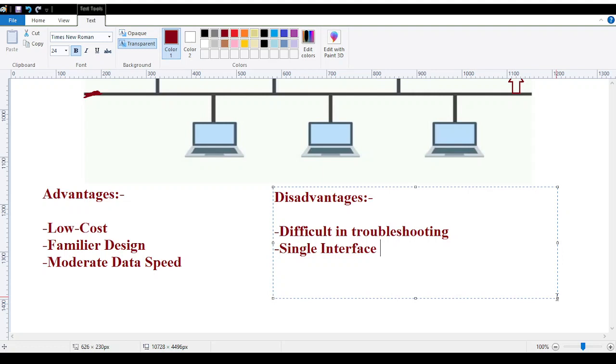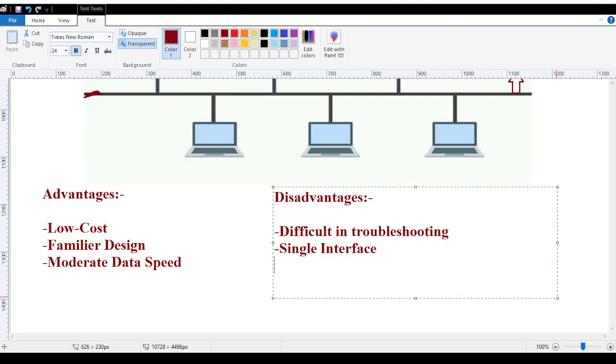Whatever the input and output, everything happens on that particular cable only. If any kind of problem arises, you will run into network failure due to the single interface. That is also a disadvantage. We should have multiple interfaces, so that if one goes down, I have a backup. Here we have only one, that is called a single interface.